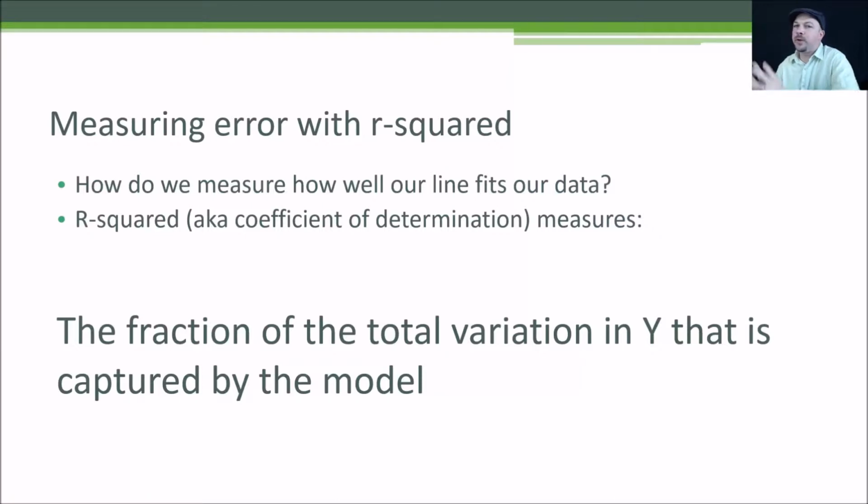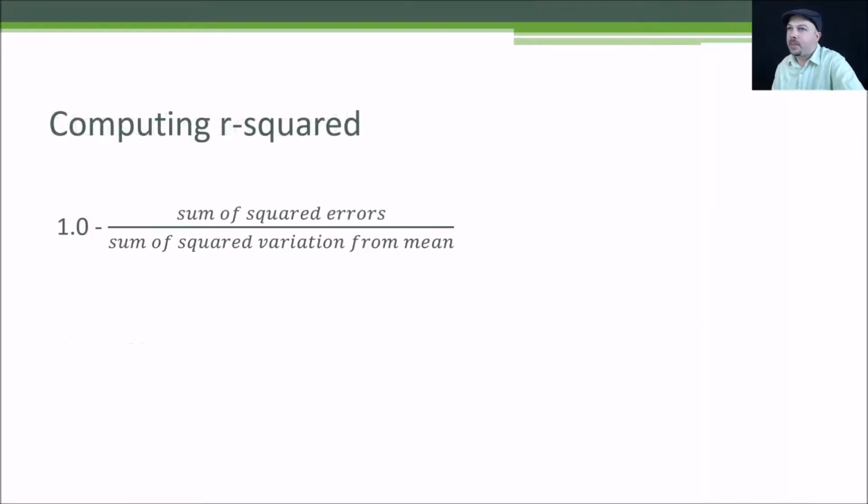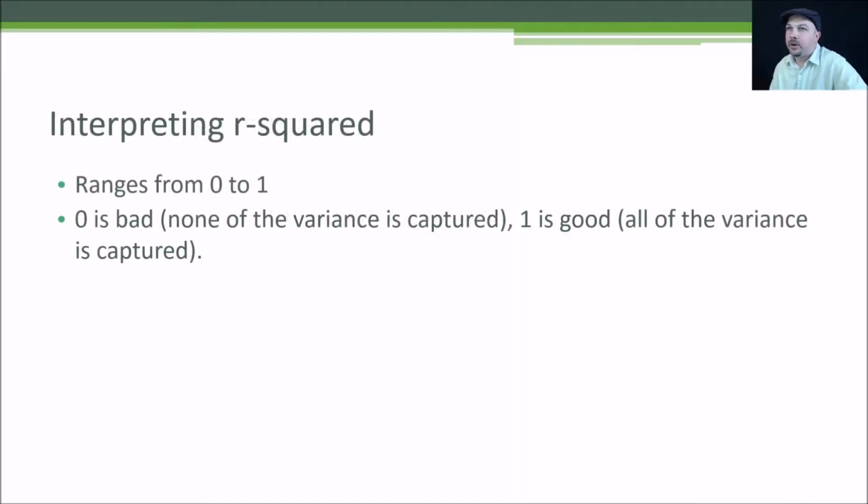It is the fraction of the total variation in y that is captured by your model. So how well does your line follow that variation that's happening? Are we getting an equal amount of variance on either side of your line or not? That's what R-squared is measuring. And to actually compute the value, you take 1 minus the sum of the squared errors over the sum of the squared variations from the mean. So it's not very difficult to compute. But again, Python will give you functions that will just compute that for you, so you'll never have to actually do that math yourself. The way to interpret R-squared, you'll get a value that ranges from 0 to 1.